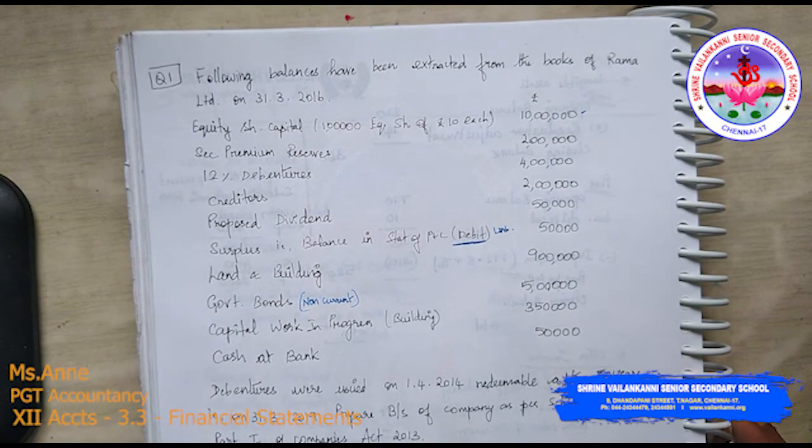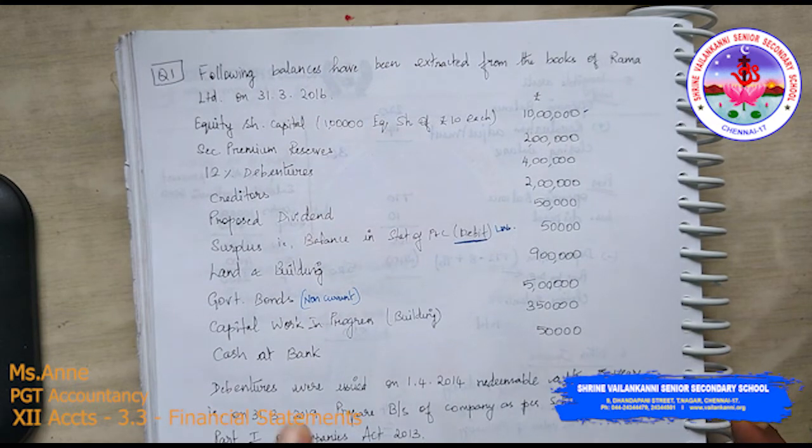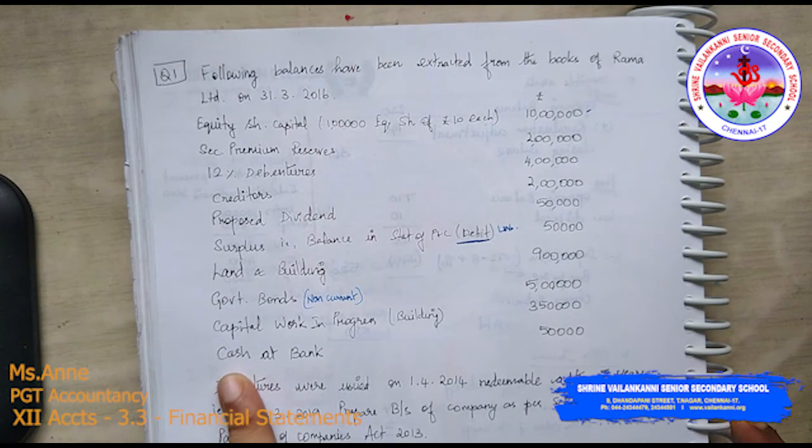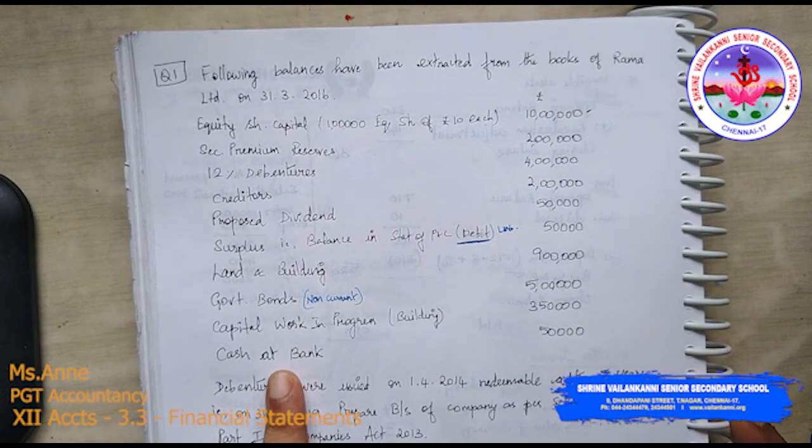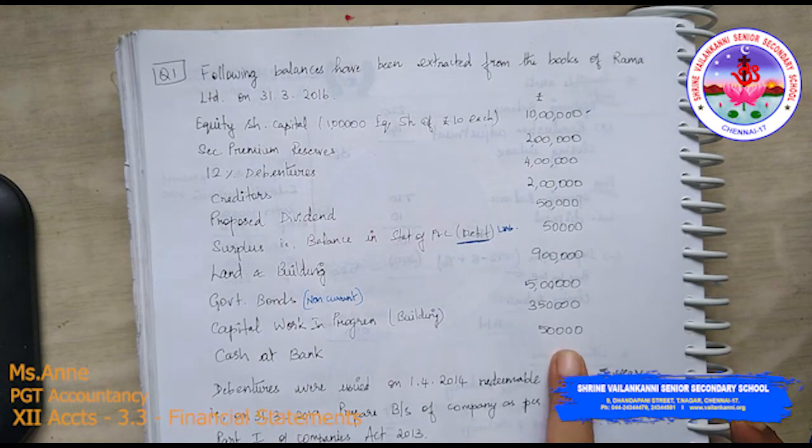Then capital work in progress, again fixed assets, PPE, tangible, under a separate line item called capital work in progress. Then cash at bank, it will come under cash and cash equivalents or cash and bank balance, so it will come under the current assets.